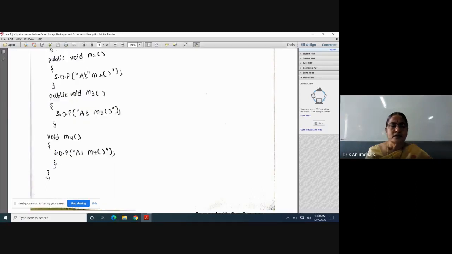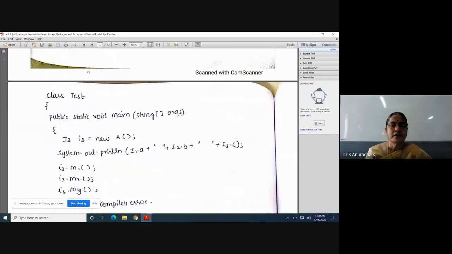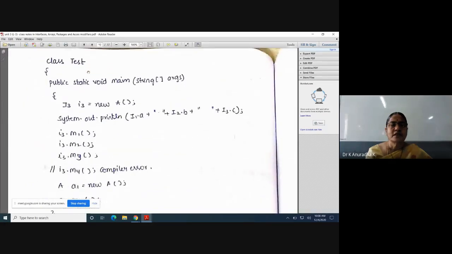Okay. Next, I will take one more class, and I will use upcasting to access the members of I3, because I3 consists of all the 3 abstract methods. No need to take I1, I2, because I3 consists of both interface I1's members and interface I2's members also. That's why with I3 I can access all the interfaces. All means I1's members and I2's members also.